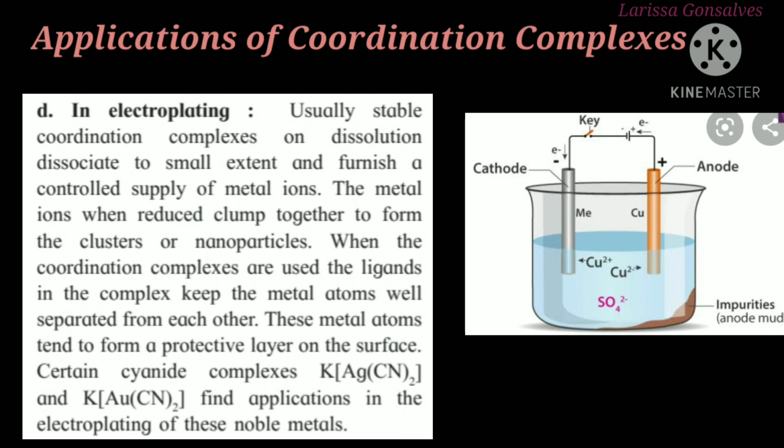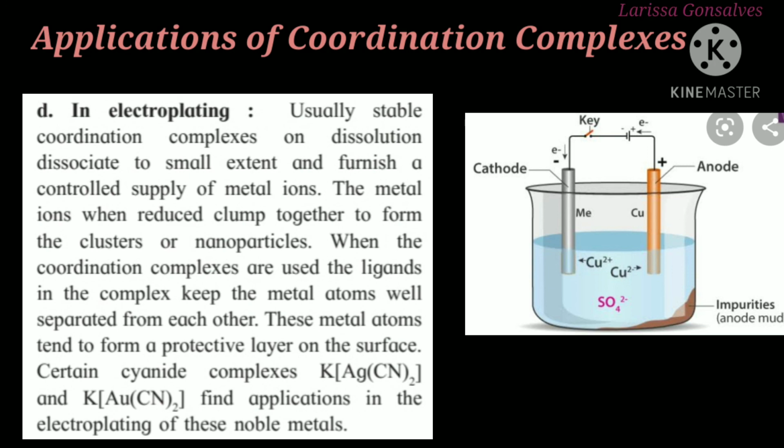Next is electroplating. Stable coordination complexes, on forming a solution, dissociate to a small extent and they furnish a controlled supply of metal ions. And these metal ions, when reduced, clump together, that is, they come together to form clusters or nanoparticles. When coordination complexes are used, the ligands present in the complex keep the metal atoms well separated from each other.